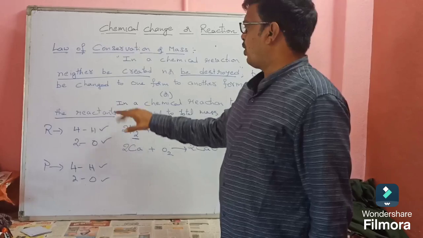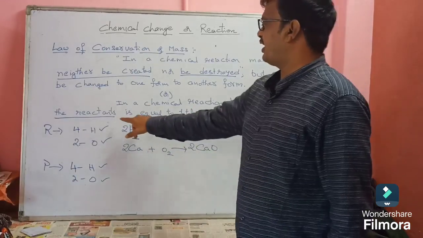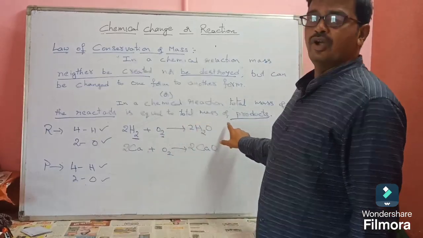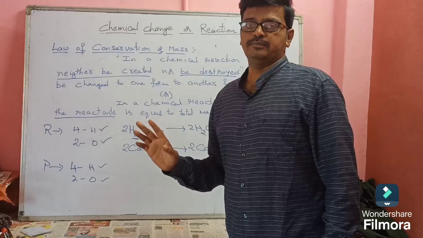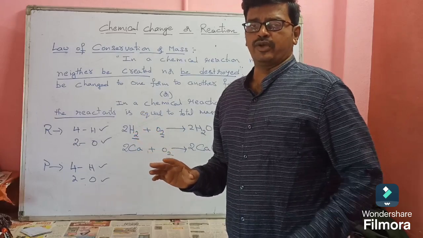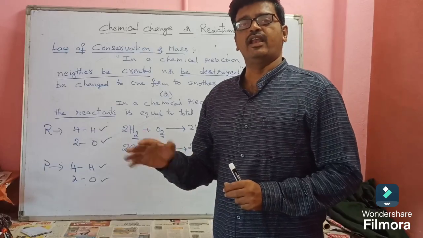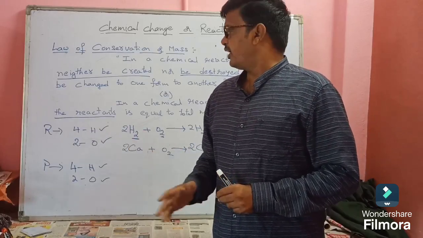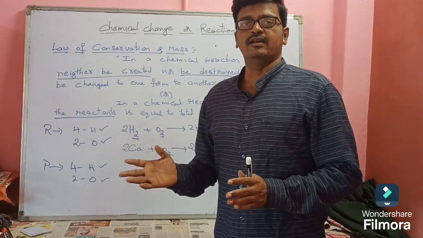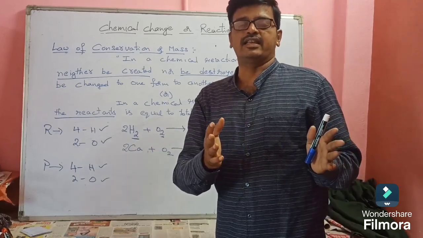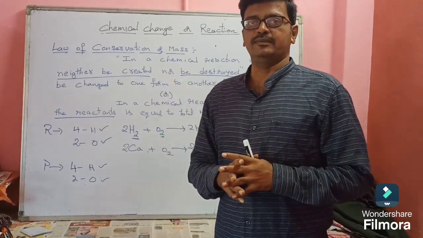So in a chemical reaction, the total mass of the reactants is equal to the total mass of the products. This is a very, very easy statement, so you can learn it very easily. In 1 mark, define what is meant by law of conservation of mass. In a chemical reaction, total mass of the reactants is equal to total mass of the products. Okay, everyone understand?